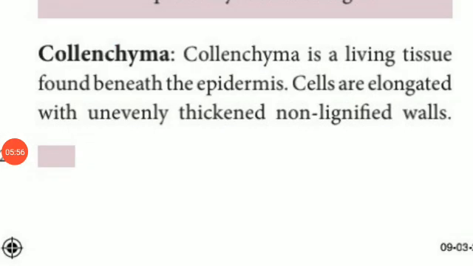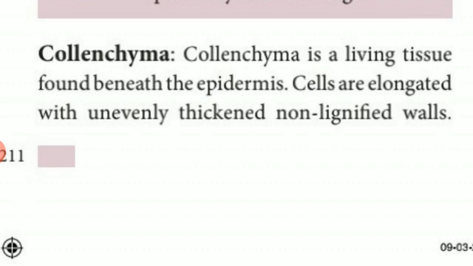Next, collenchyma cells. Collenchyma cells are living cells, as we studied that parenchyma also is living. It is found beneath the epidermis. The epidermis is the outermost layer of the stem and root. The cells are elongated, unevenly thickened, non-lignified.